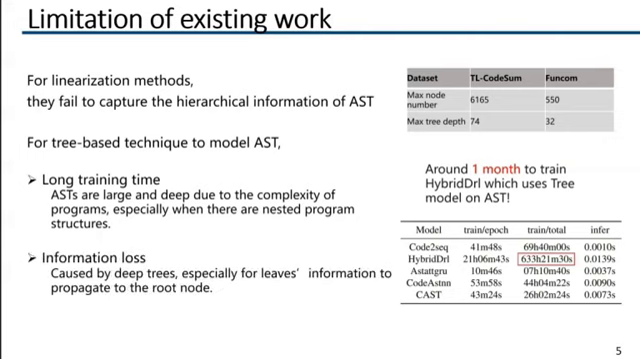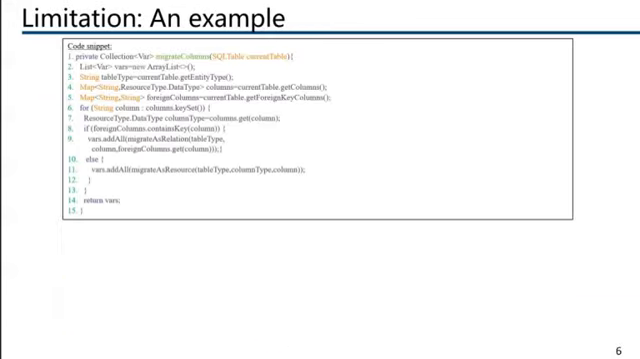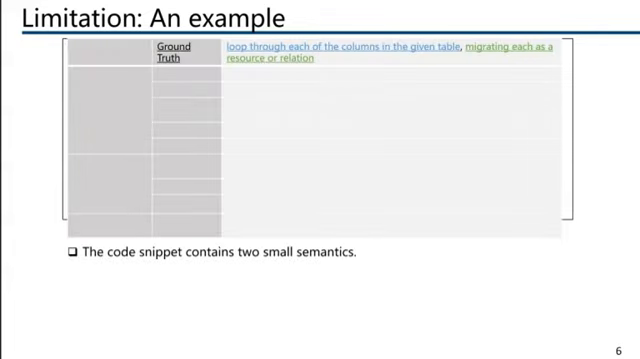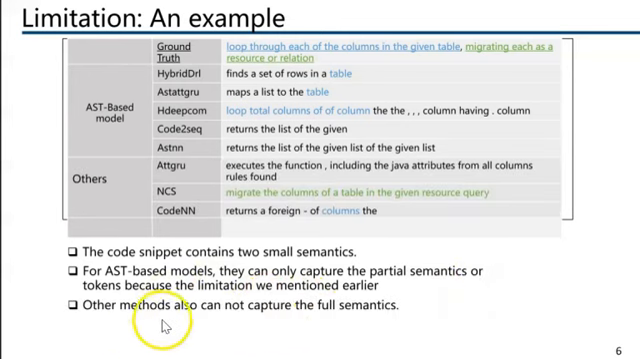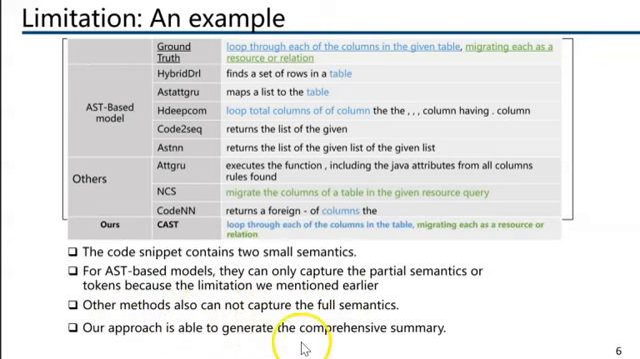Second, there is information loss for tree-based techniques because in deep trees, it is hard for leaf information to propagate to the root node. Take this code snippet as an example. It contains two small semantics. For AST-based models, they can only capture partial semantics or tokens because of the limitations we mentioned earlier. Other methods also cannot capture full semantics. Our approach can generate the comprehensive summary.